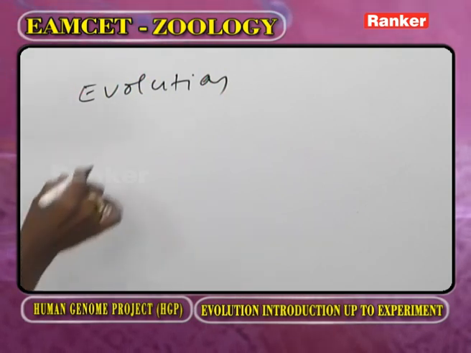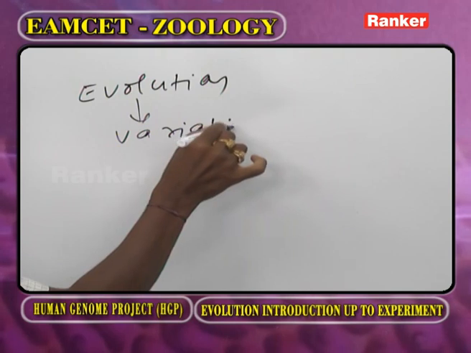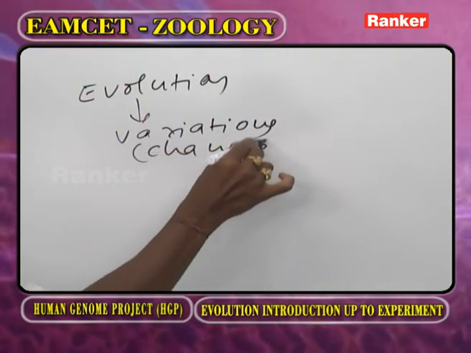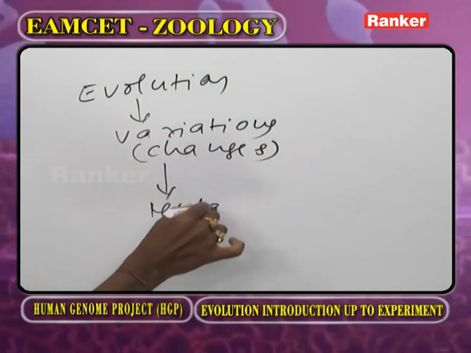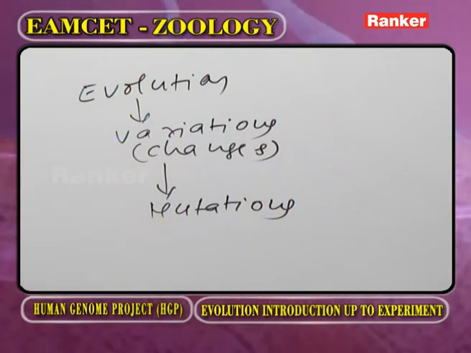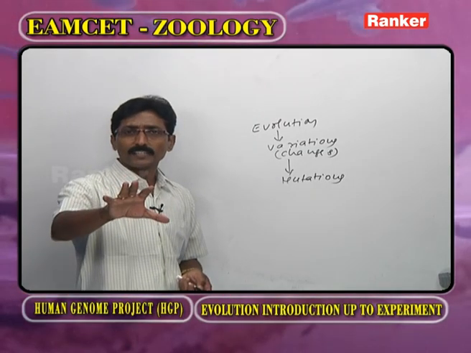For evolution, what is the raw material? The variations. What are the variations? Changes. The changes are brought by mutations. What are mutations? They are sudden large variations. Mutations are sudden.